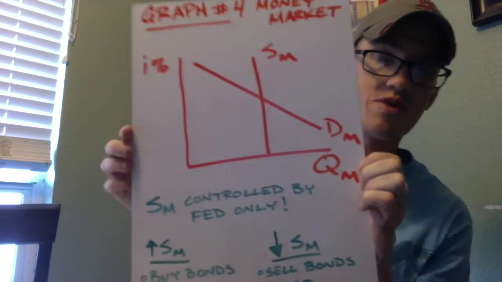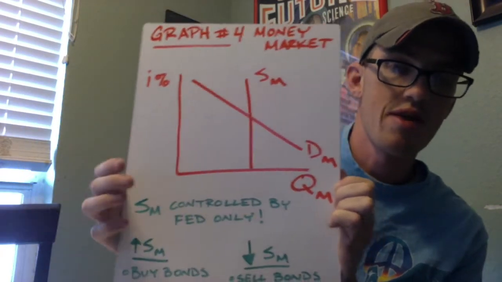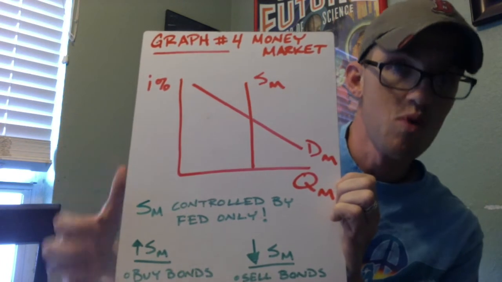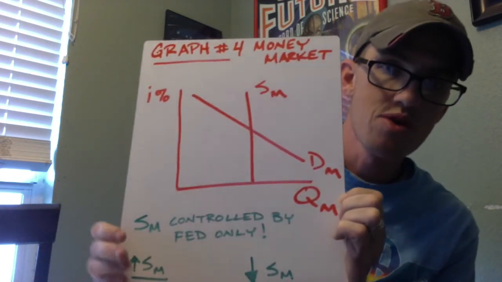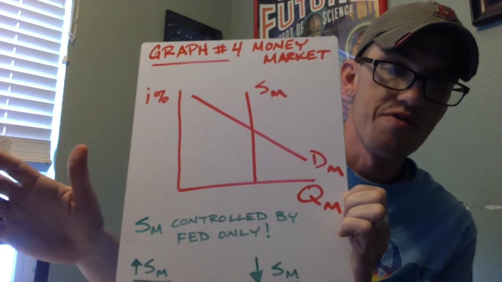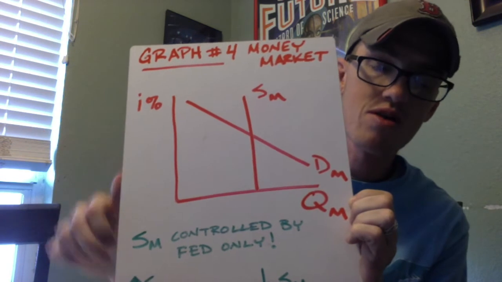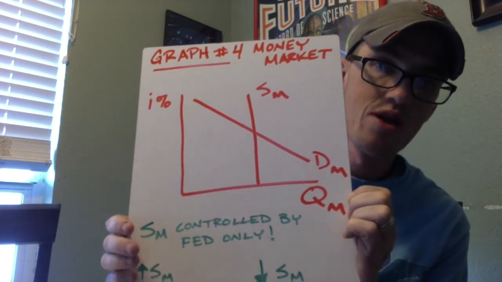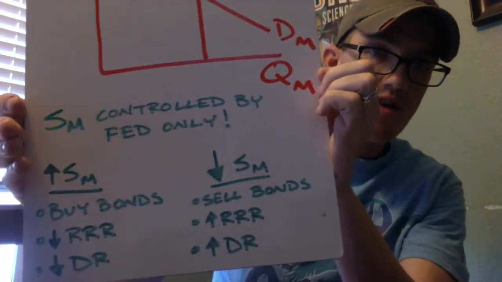A few things of note. We were talking about how much money is on the market, that quantifiable term, usually talking about M1 money at this point in time. So notice a little difference here. You still have your downward sloping demand curve, but this time the supply curve is vertical. Why? Supply of money is controlled by the Fed, right, and the Federal Reserve only.